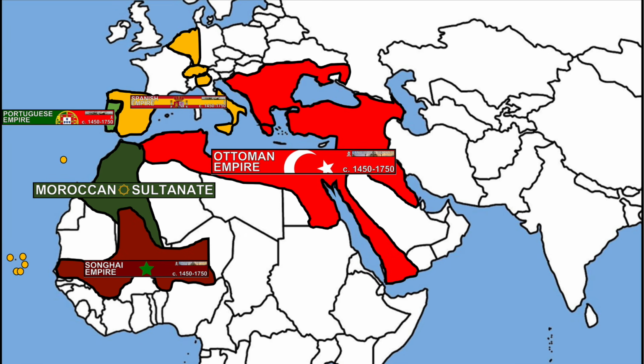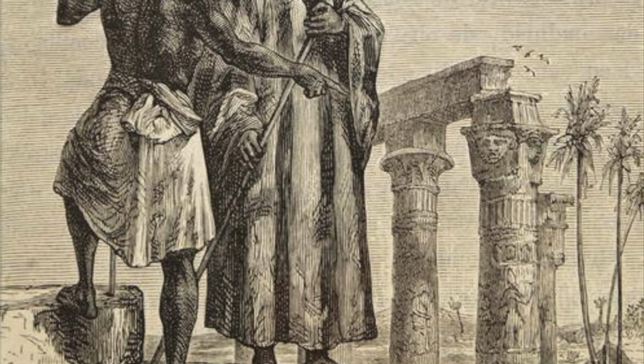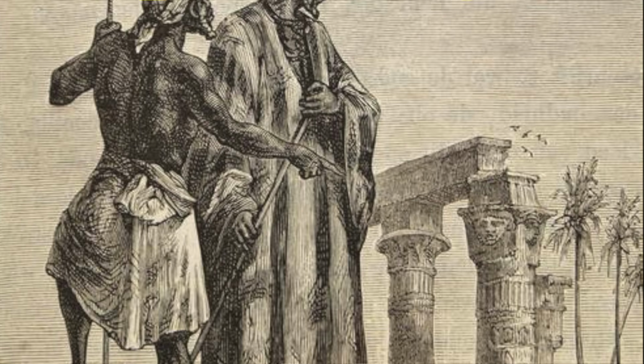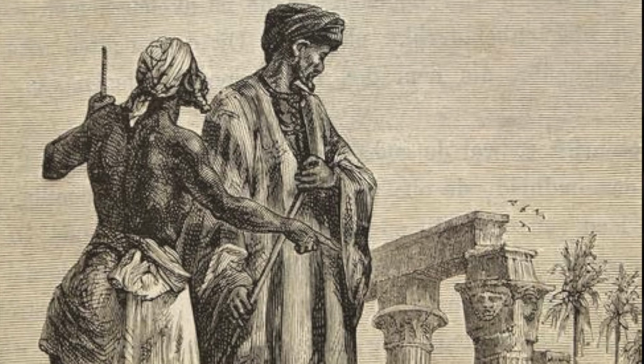Today we head to a region we don't normally visit. It's between three major world empires in a spot that's in modern-day Morocco. You have the Spanish and Portuguese empires to the north, and the Ottoman Empire to the east. The last time AP World History was here in Morocco was about 150 years prior to this, with Ibn Battuta in Unit 2. He was from Morocco and started and ended all of his epic adventures here in the city of Tangier. And that's actually a pretty good reference point for today's example.